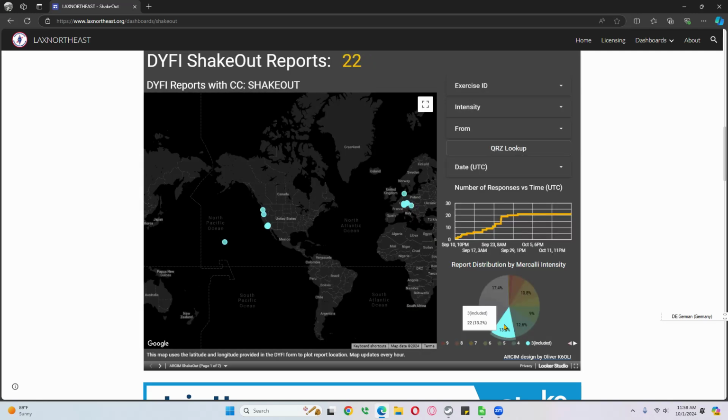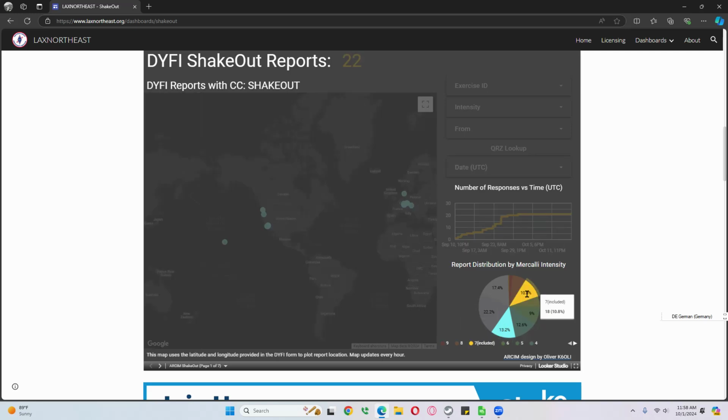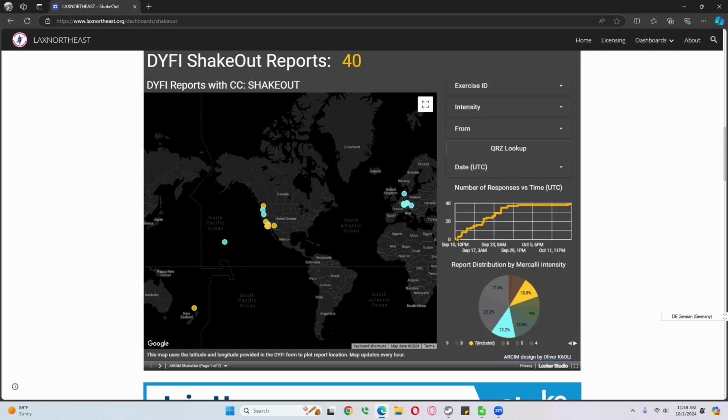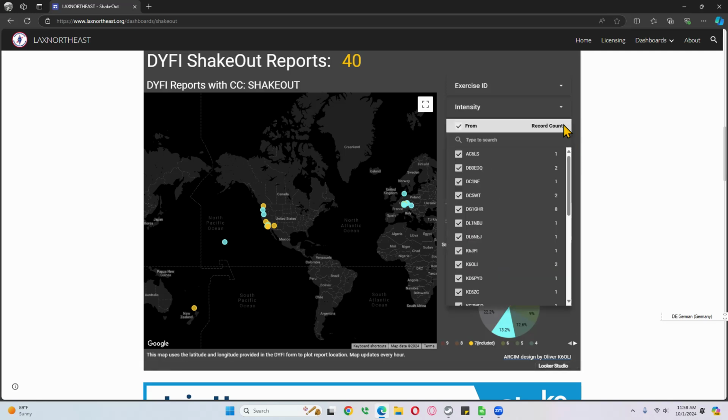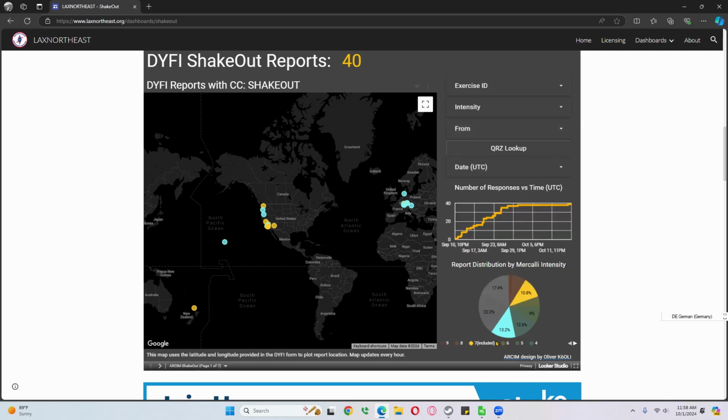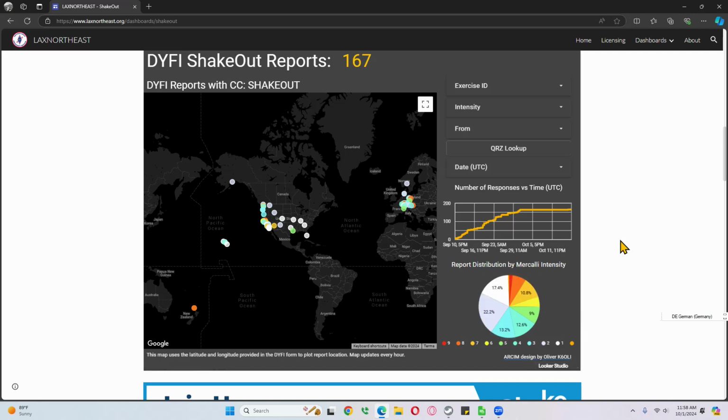If you want to select multiples, hold the Control key. If you say only want to see the 3s and the 7s, it'll show you the 3s and the 7s and when these reports were received. It's super practical to actually have that, right? So keep that in mind. There are lots of ways for you to play around with that. Again, let's go back. We click to select and click again to bring everything back to what it is. And that's the update for the main page.